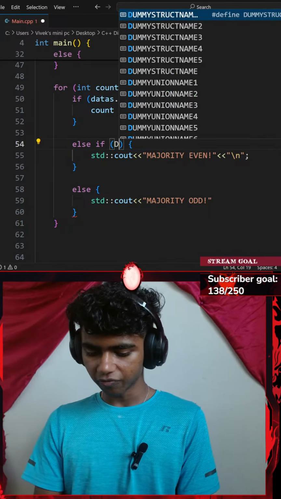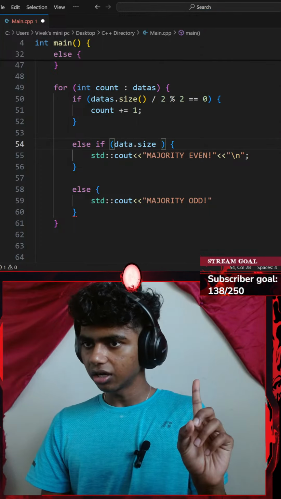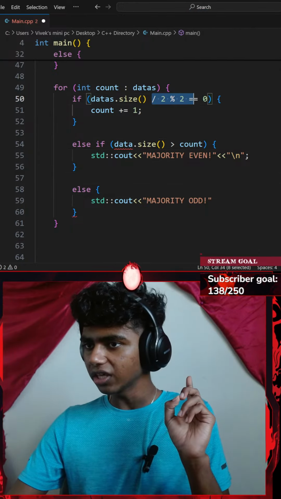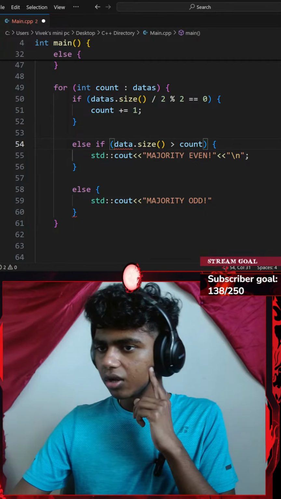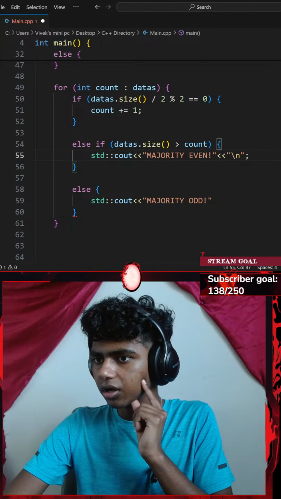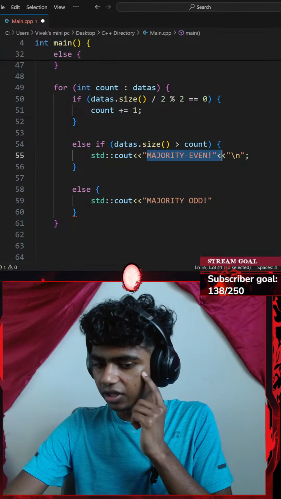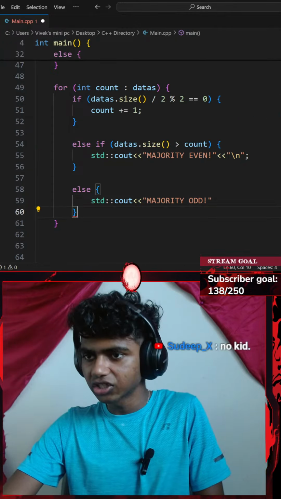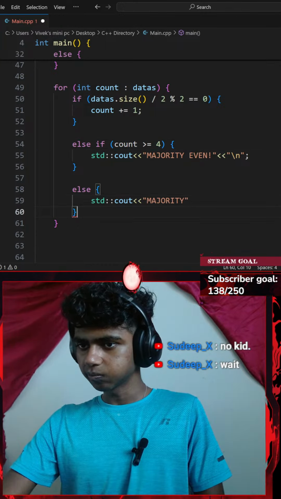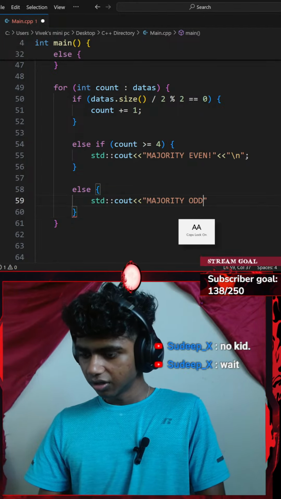Let me go here and type if my data.size is greater than my count. Okay, every time I have an even number, my count increases by 1. Wait, I don't think. Okay, this is going to be data.size, my vector.size. Okay, I see. Is greater than my count, print "majority even". Okay, that actually. Oh no. Okay, let me try this. Okay, else "majority odd". Okay, I will be ending that with a